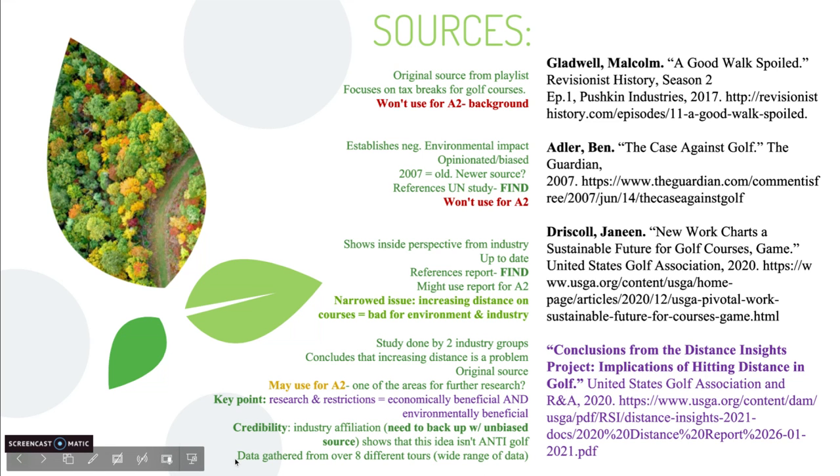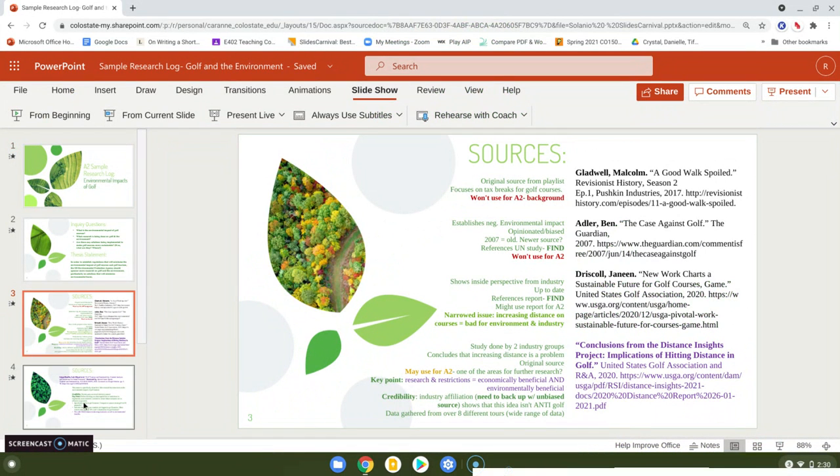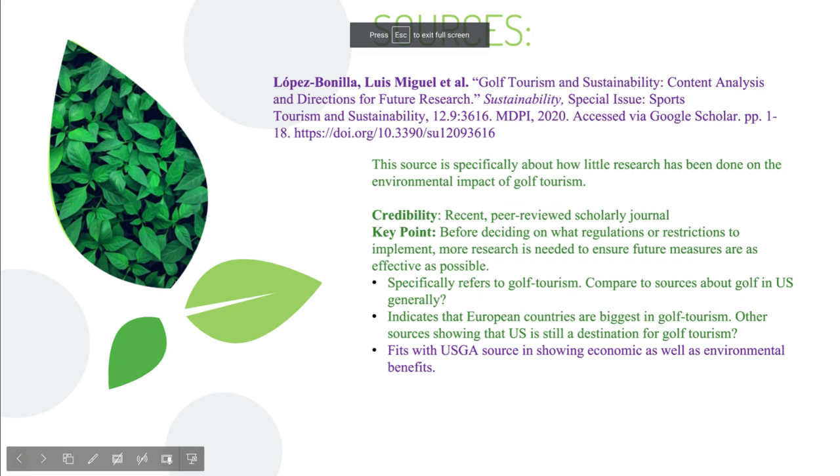They also used data that was gathered from a bunch of different golf courses all over the world. So eight different tours, which include a number of golf courses from countries like Japan, Germany, the US. And so I might reference that in my paper, that they gathered a wide range of data from different countries. And that helps show that this was a really well-researched study. The other thing you'll see is I've highlighted this in purple, and I'll explain that in just a second. Whoop! It's not what I meant to do. As usual, I'm not that technologically competent.